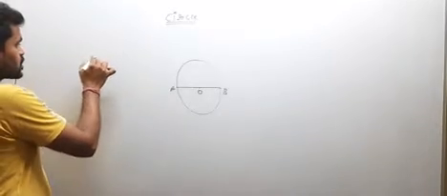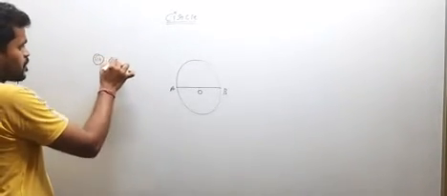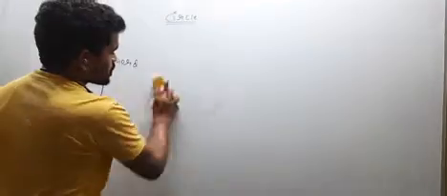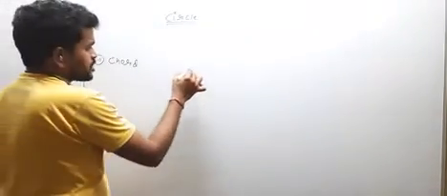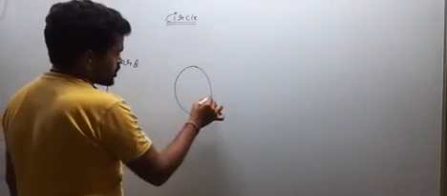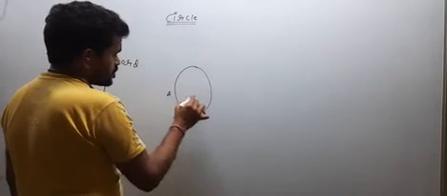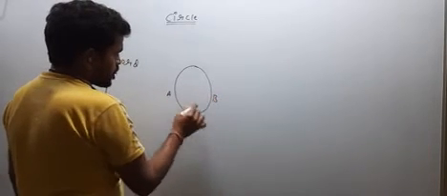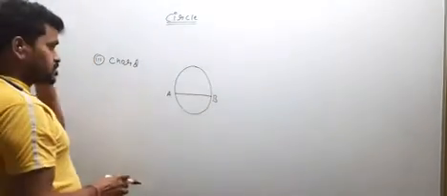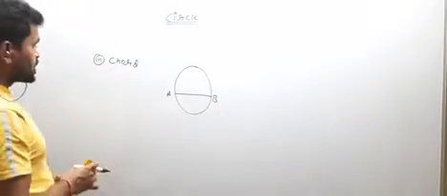So next come to the chord. What is chord? Just like diameter, chord also touches 2 points of a circle, but this is the chord. So there is a basic difference between the chord and diameter.